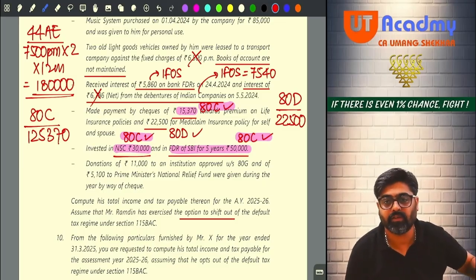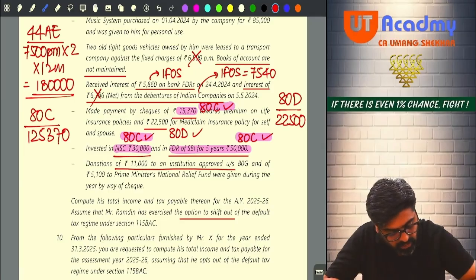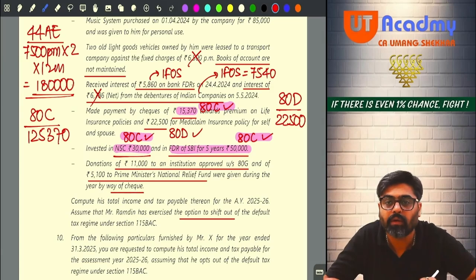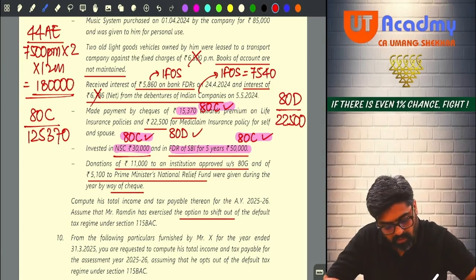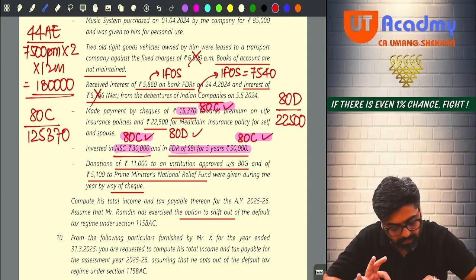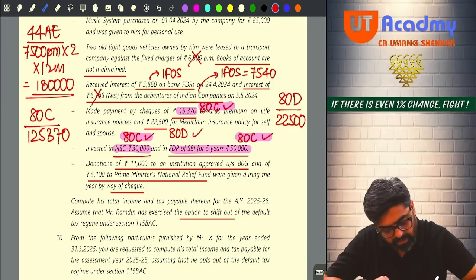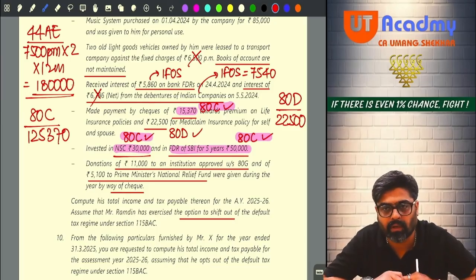Perfect. Now 80C is there, 80D is also there. Now donation of 11,000 to an institution approved under 80G and 5,100 to Prime Minister's National Relief Fund were given during the year by check. Very good. So donation of 11,000 to an institution approved under 80G. If nothing is mentioned, it will be approved for charitable purpose only. Category D. And Prime Minister's National Relief Fund, meaning category A. So A category, this 5,100 will be fully allowed.